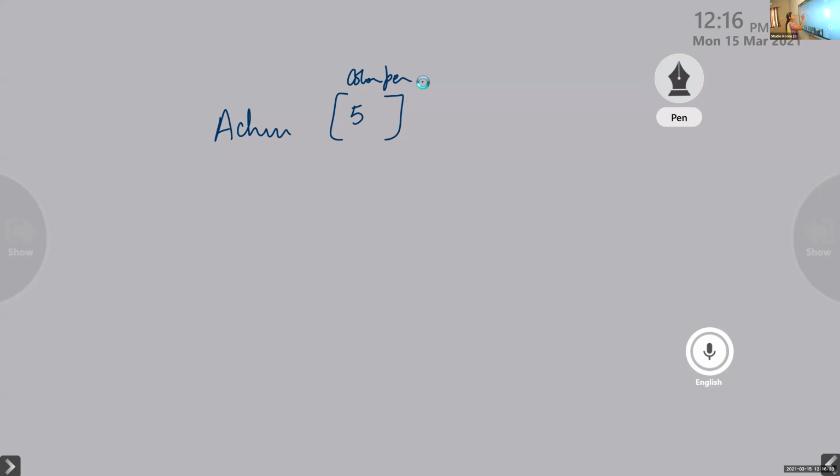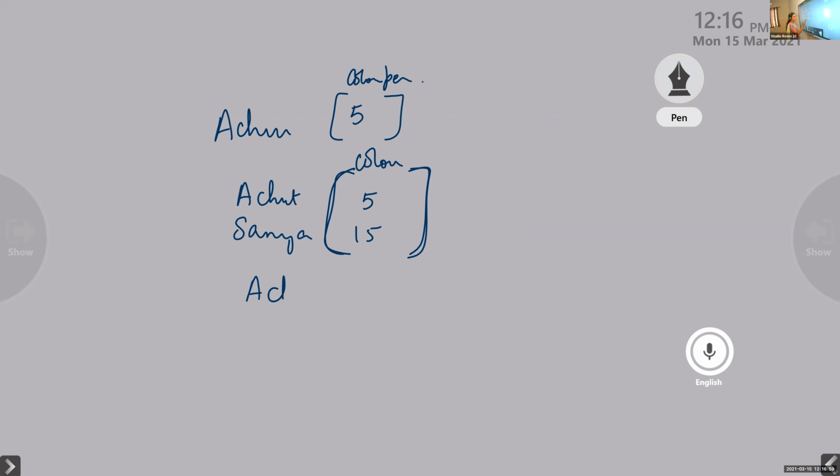What can you do? I can write like this. Here it is color pencil. Achyut is having 5, Sanya 15. I'm writing this within brackets. Suppose I want to include the number of notebooks they are having. How many notebooks do Achyut and Sanya have? That also I want to represent.